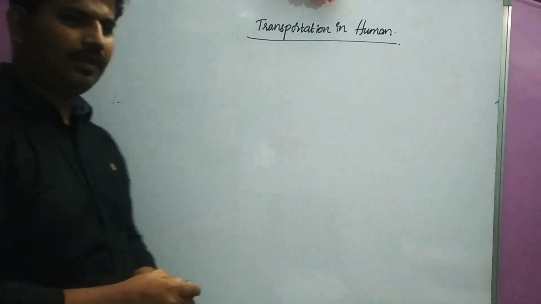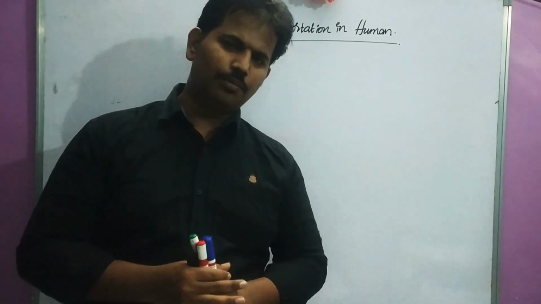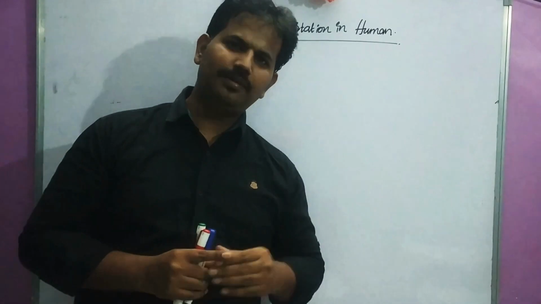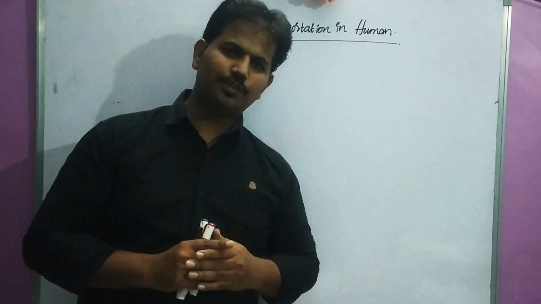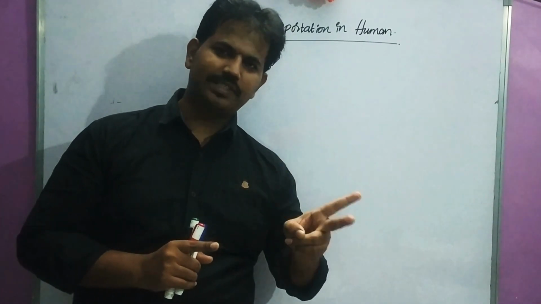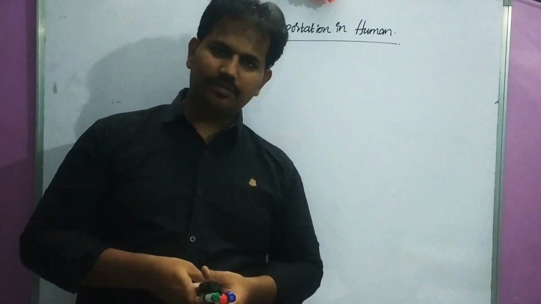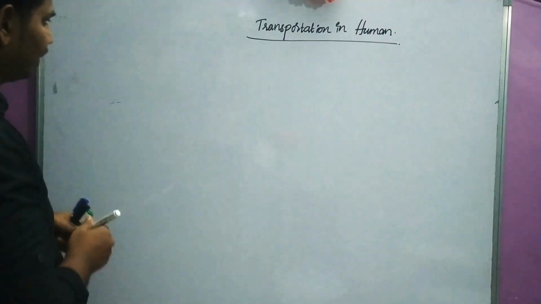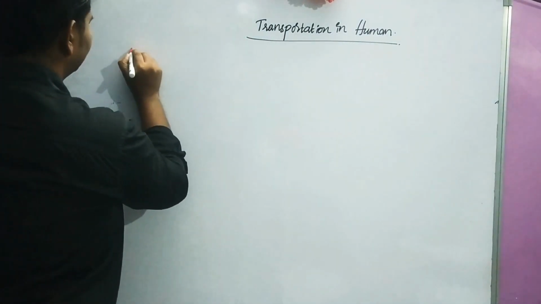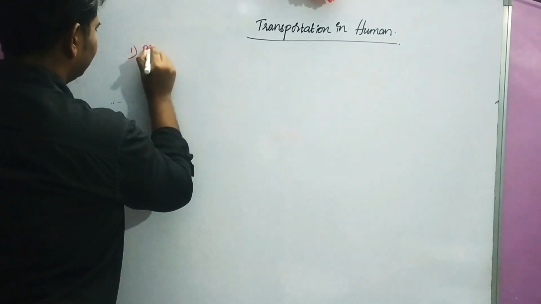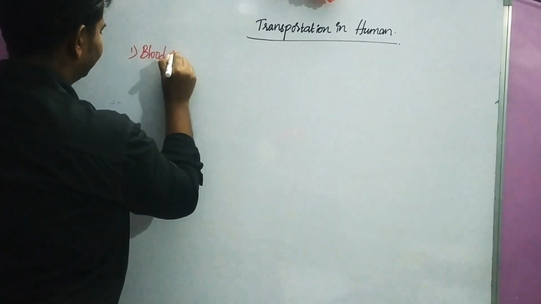So, children, now we know that there are three components of transportation: blood, blood vessels, and heart. Let us learn one by one. What is the first one? Blood.